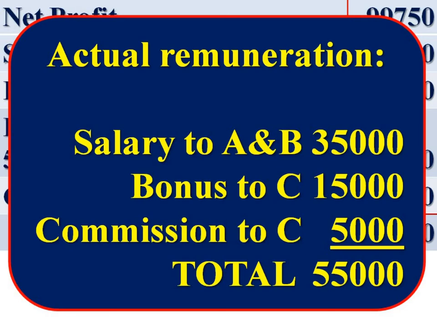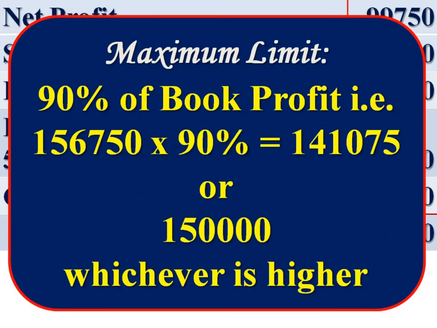Then compute maximum limit. Here book profit is less than rupees 3 lakh. Therefore, maximum limit is equal to 90% of book profit, that is 1,56,750 into 90%, 1,41,075, or rupees 1,50,000, whichever is higher. It is the maximum limit. We can say the highest amount is rupees 1,50,000.